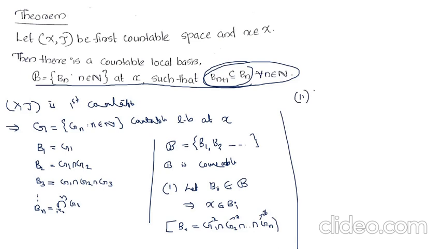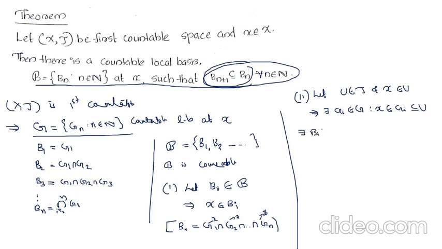So move on to the second condition. Let U belong to tau and X belong to U. Now U belongs to tau and X belongs to U, and we chose G as a local basis at X, therefore we can use the second condition of local basis, that is, there exists Gi belonging to G such that X belongs to Gi, which is a subset of U. Now corresponding to each Gi we get a Bi, that is, there exists Bi belonging to B such that X belongs to Bi, which is a subset of Gi and which is a subset of U, that is, X belongs to Bi, which is a subset of U. That is, the second condition for local basis is also satisfied.